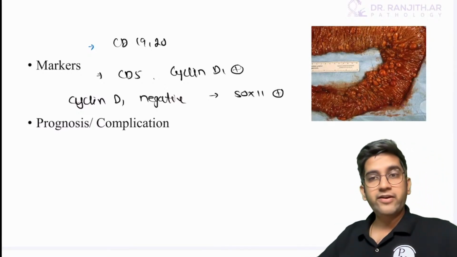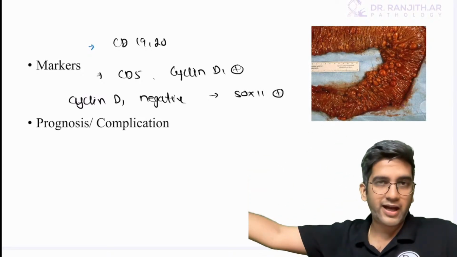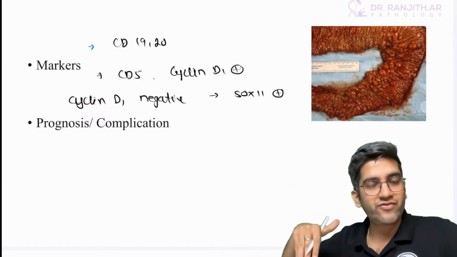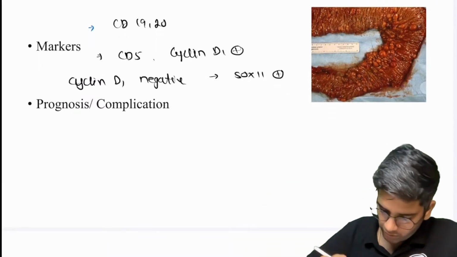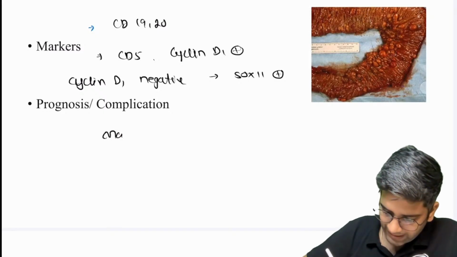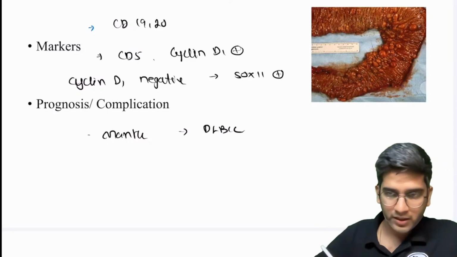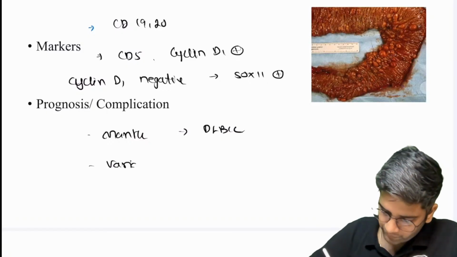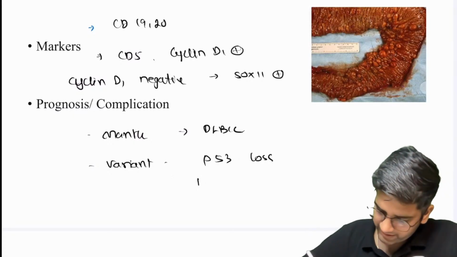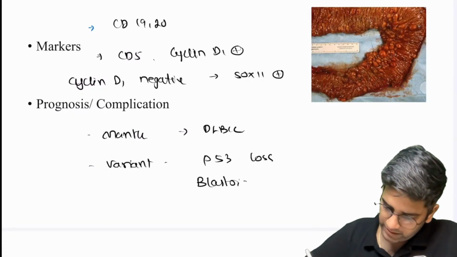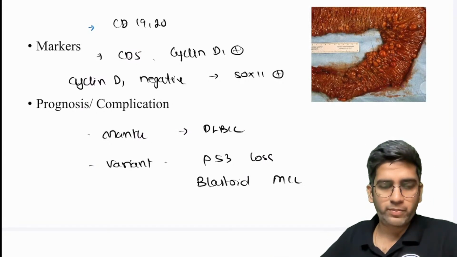Okay, CD5 is positive. It's not extremely positive, right? BCL2 has positivity and neoplastic positivity. So here CD5 will be positive, not mutated. Cyclin D1 is mutated. Fine. Okay. Prognosis and complication. Again, like I said, any small lymphoid neoplasm can become DLBCL. That's a possibility. Again, there's a variant of mantle cell lymphoma with P53 loss that makes it aggressive. We call it blastoid mantle cell lymphoma, which has the worst prognosis. Fine. That's for your complication and your prognosis.